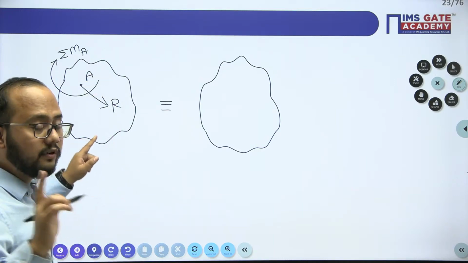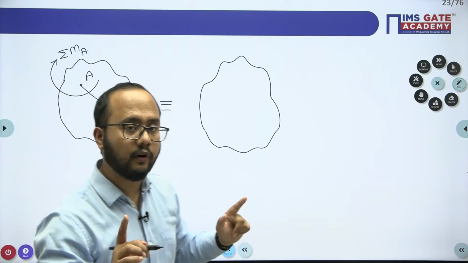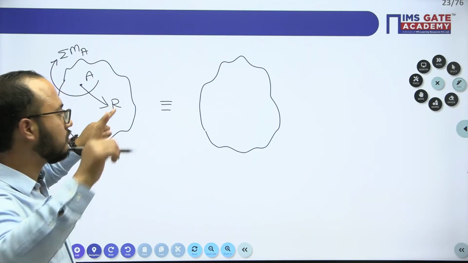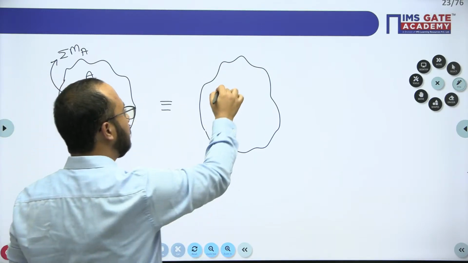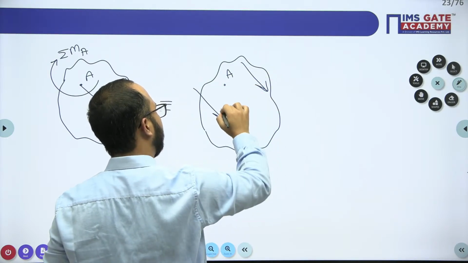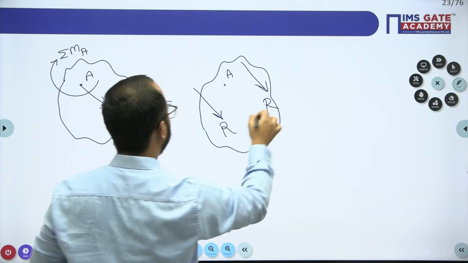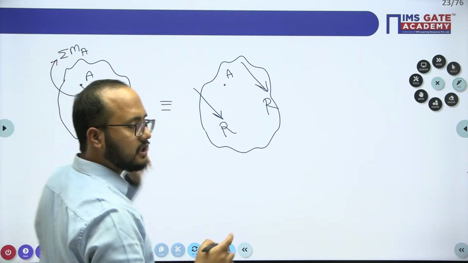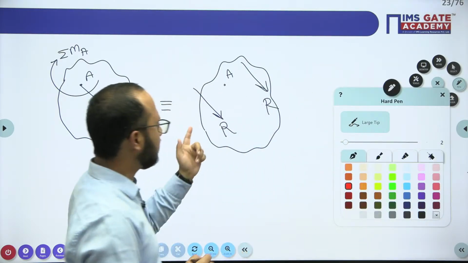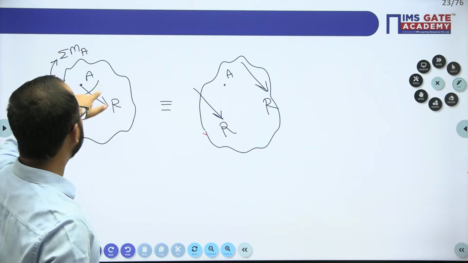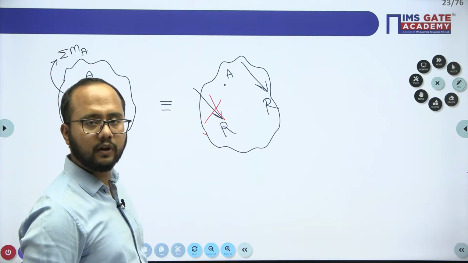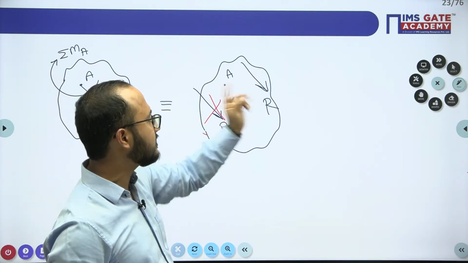Always remember this point. What does the moment direction show? It has a clockwise moment. So this is point A. Either the resultant will be like this or like this. By observing the direction or sense of rotation of the moment, one case will be ruled out. Which case? This one or this one? Because we have to ensure the clockwise moment, this case is ruled out. Only this is the possibility.